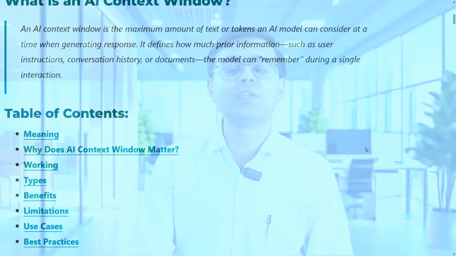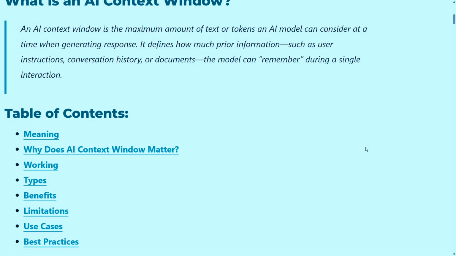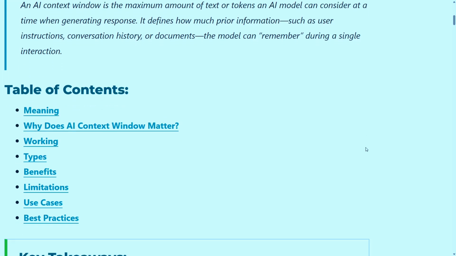The AI context window is the maximum amount of text or tokens an AI model can consider at a time when generating a response. It defines how much prior information, such as user instructions, conversation history or documents, the model can remember during a single interaction.